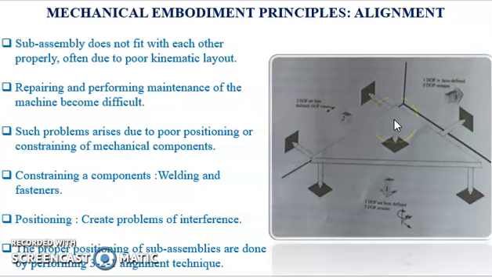Now the 3-point face is slid such that the second perpendicular face containing 2 points will come into contact with another face. Now we have 3 points and 2 points which will be completely constrained within the machine. Now the third face is slid in the third direction such that the single point on the third face will become coincident with another face of the sub-assembly. This procedure will completely position a sub-assembly with the main assembly.